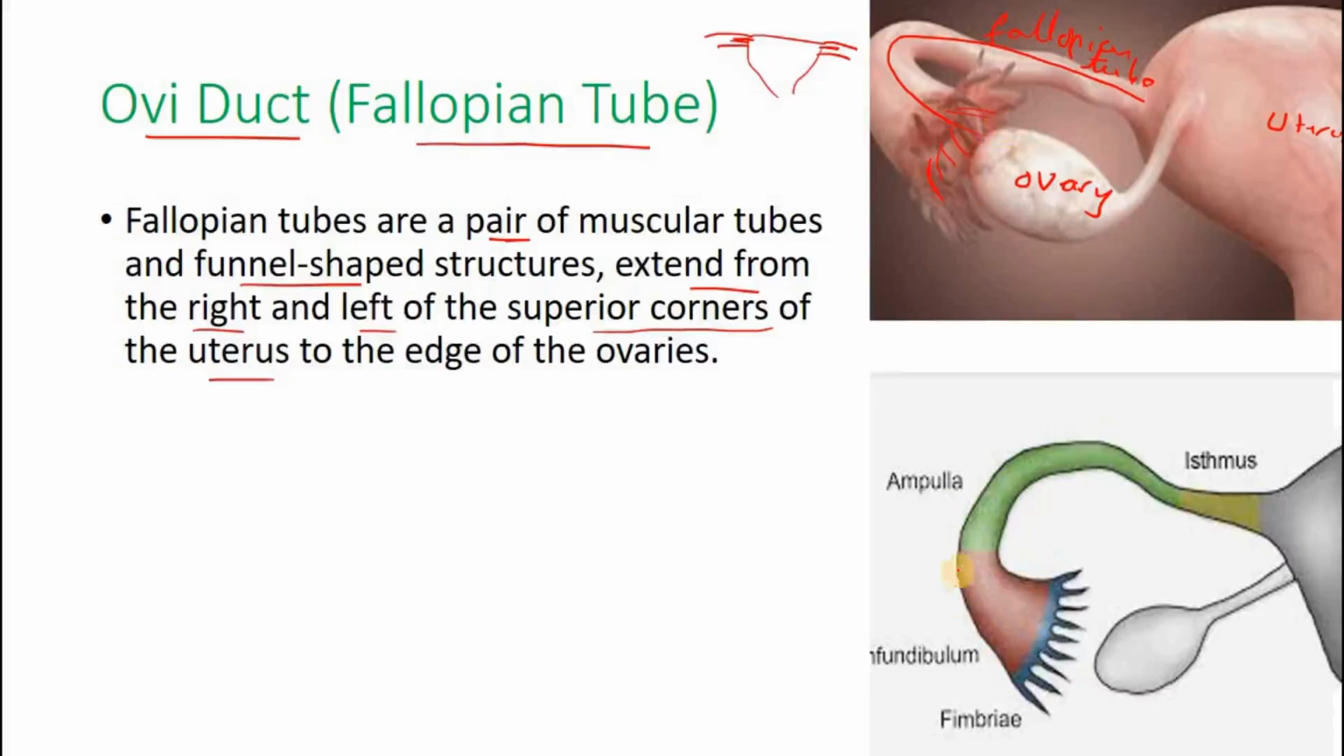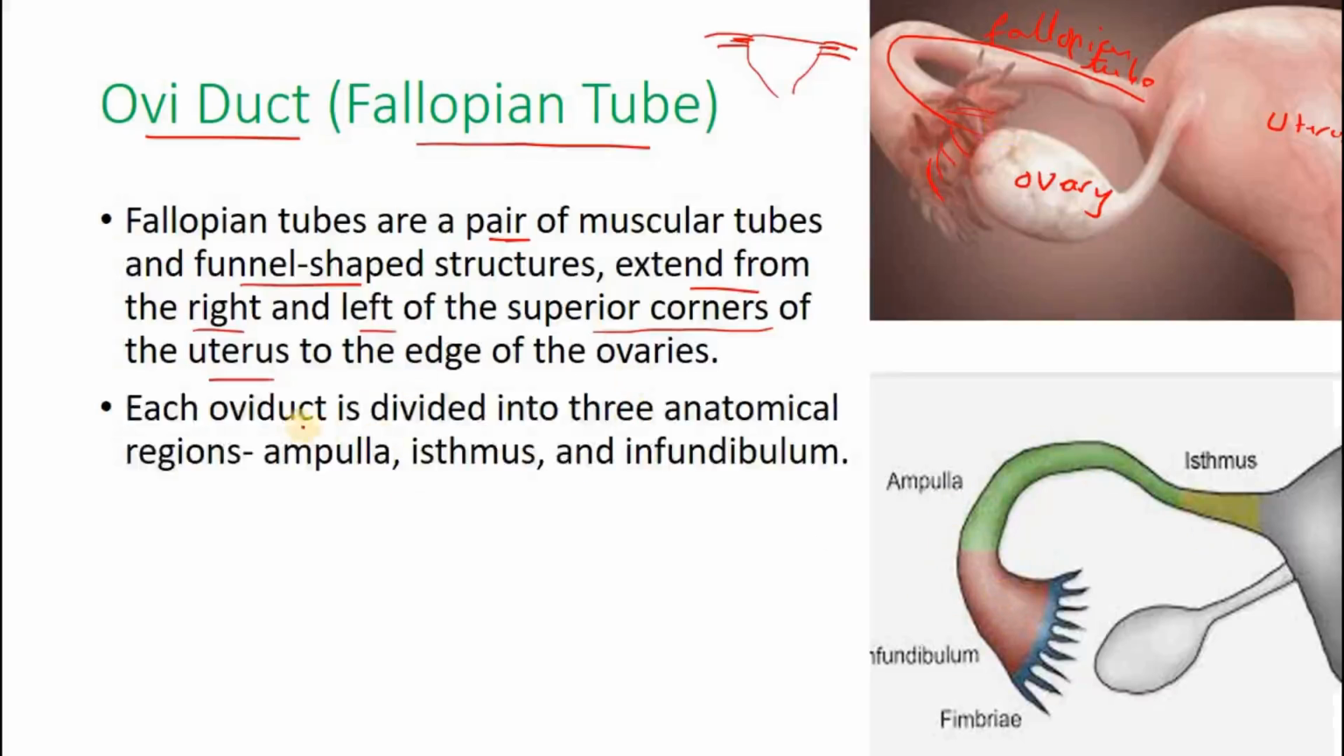Now the fallopian tube can be divided into three parts. Right? Three regions. One is the ampulla. The ampulla, see, this part is the ampulla, the big part. The isthmus is the part which touches the uterus. Isthmus. Right? It's called isthmus. Ampulla. And we have the infundibulum, the last part of the fallopian tube.